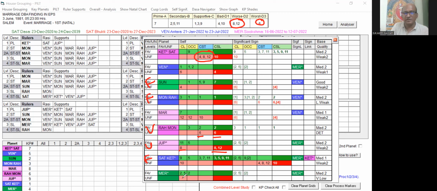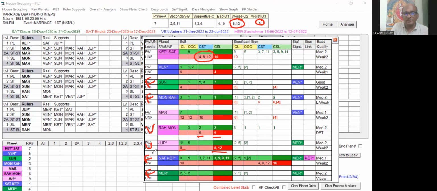Let us take Mercury. 2, 5, and 2. There is no star lord, no cuspal sublord ownership. So that is not very strong, but still no unfavorable also. So these 2, 5, 2 houses are good. This is also favorable. You can see Mercury is a free planet, and Jupiter is a free planet, and Venus is also a free planet.